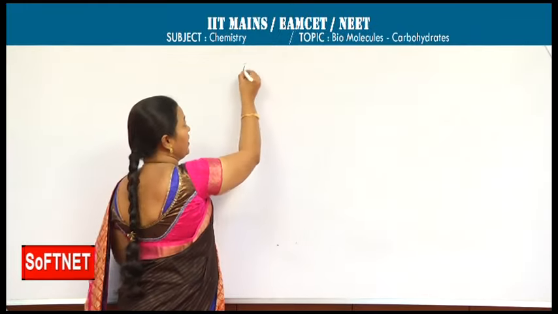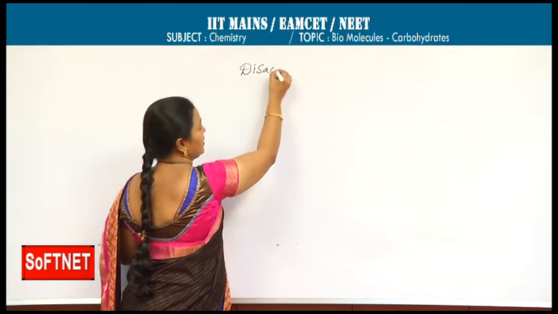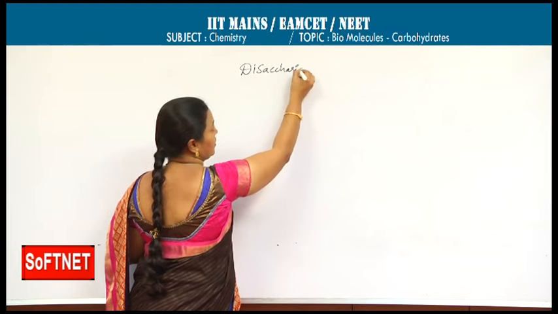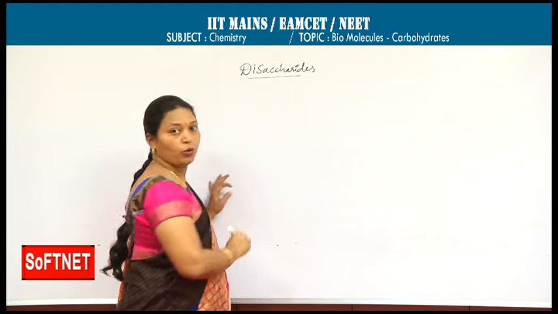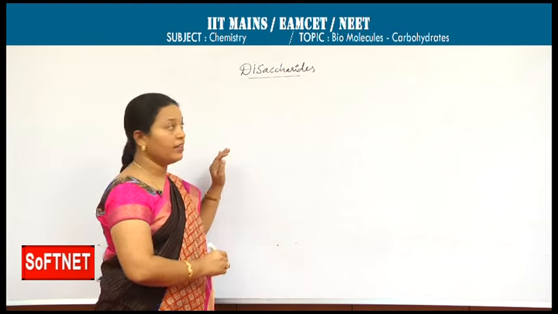Now I will discuss disaccharides. As I said at first, disaccharides hydrolyze to produce two monosaccharides. In our syllabus, sucrose, maltose and lactose are present. Sucrose is extracted from cane sugar. When it is hydrolyzed, we get two monosaccharides. All these have the same molecular formula, C12H22O11.